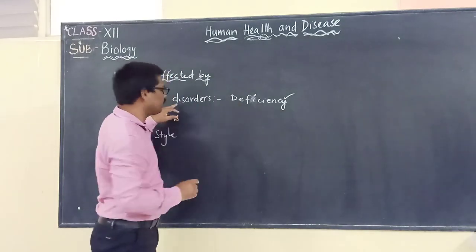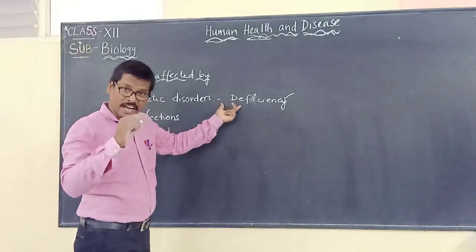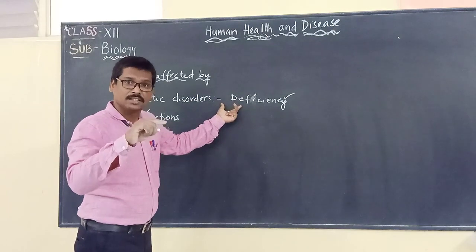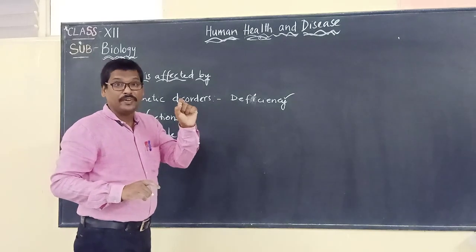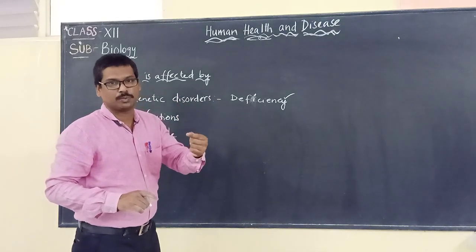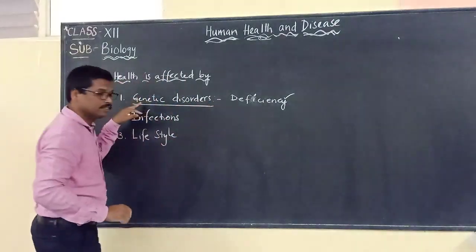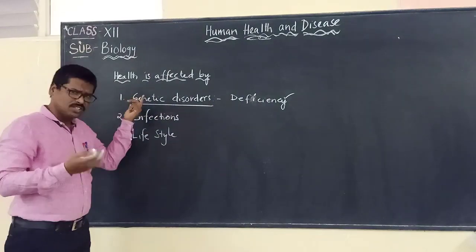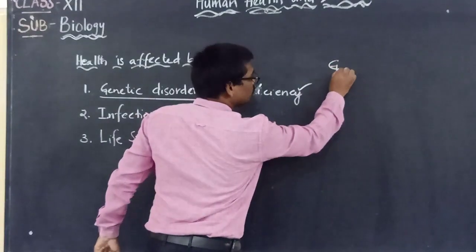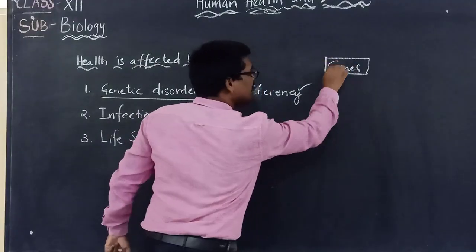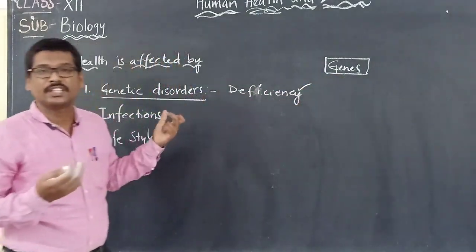What we have to keep in mind is that genetic disorders are the deficiency diseases with which the child is born, or deficiencies or defects which the child inherits from the parents. We call them genetic disorders. And as the term itself tells, they are under the control of the genes. It is because of the malfunctioning of the genes. Improper functioning of the genes can cause the deficiency disease.